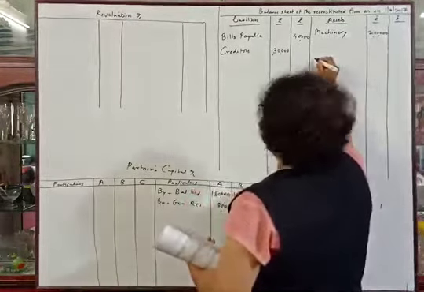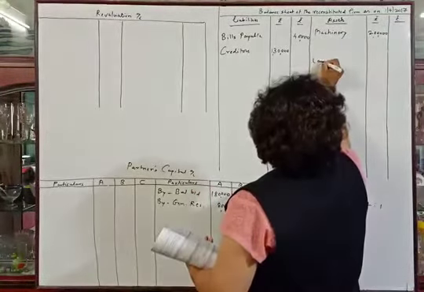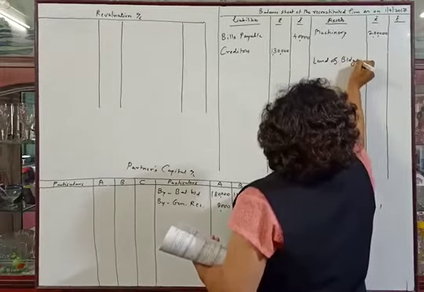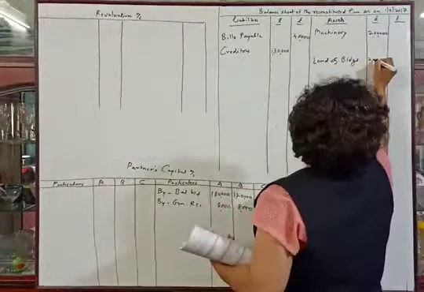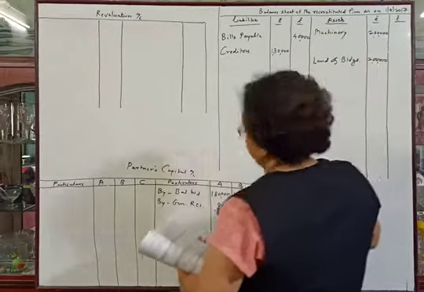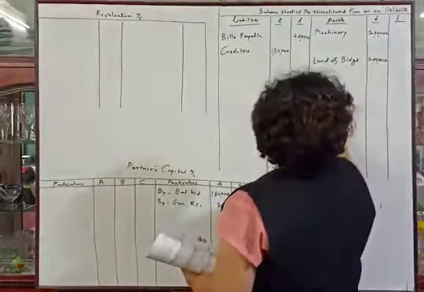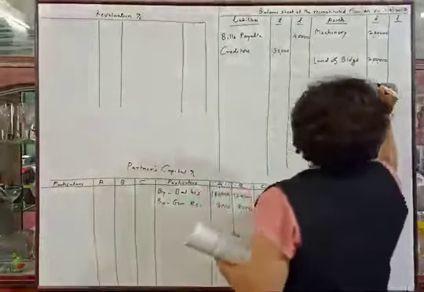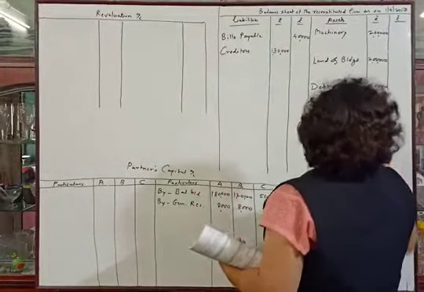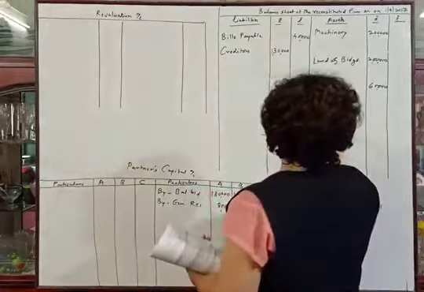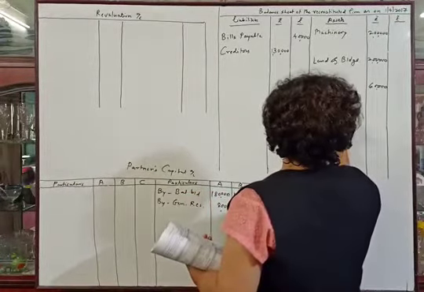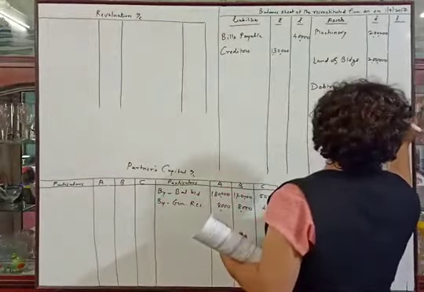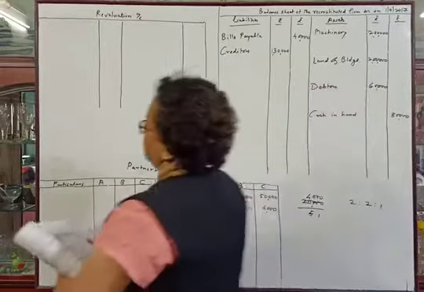After 2 lines we will write land and building. The amount will be in the inner column, 2 lakhs. We have kept 2 lines to make the adjustment afterwards. After 2 lines, debtors, the amount is 60,000 in the inner column as there is an adjustment. And after keeping 2 lines, cash in hand, there is no adjustment related to cash, so we will write down the amount in the outer column, that is rupees 80,000.